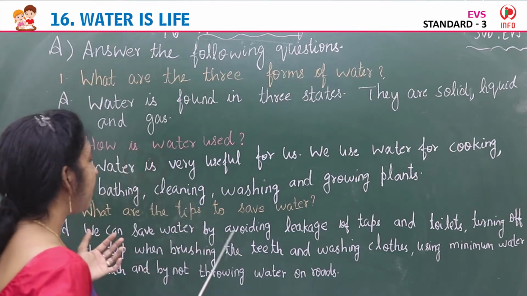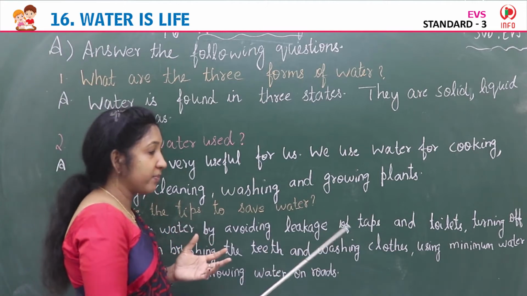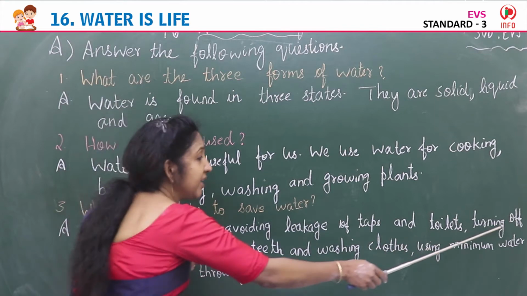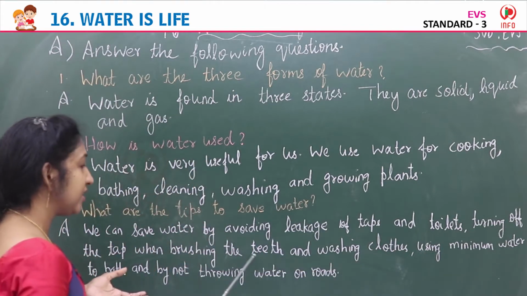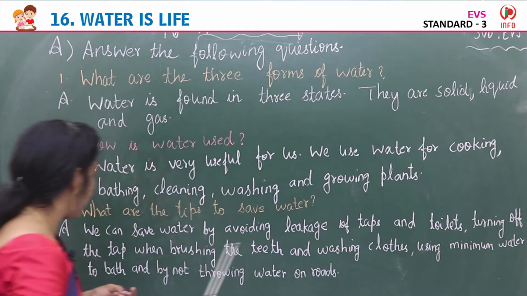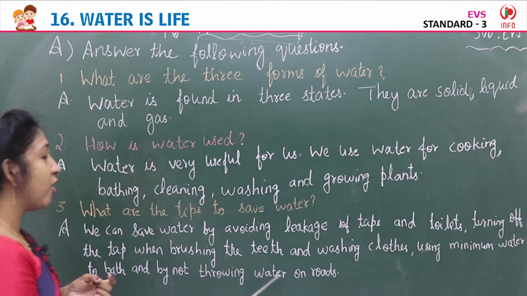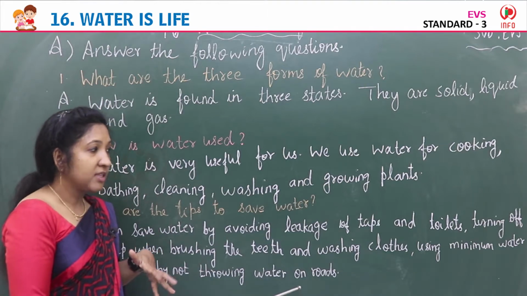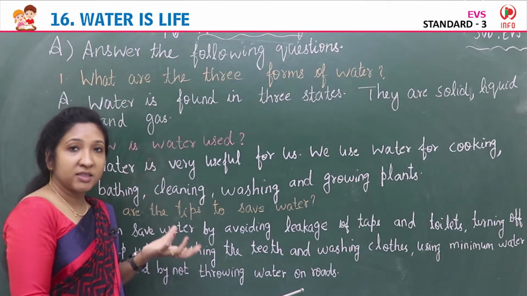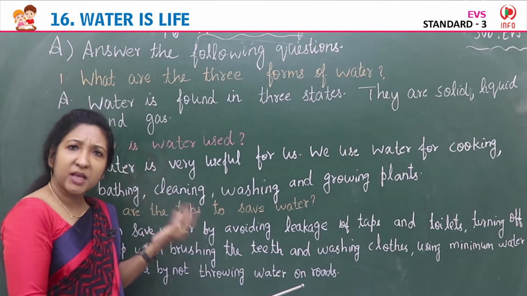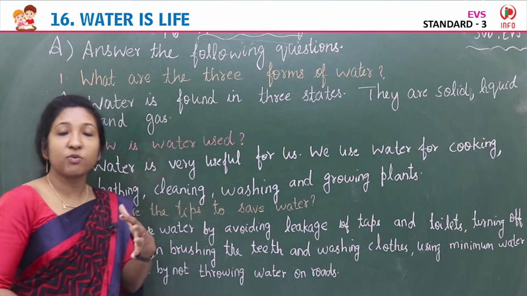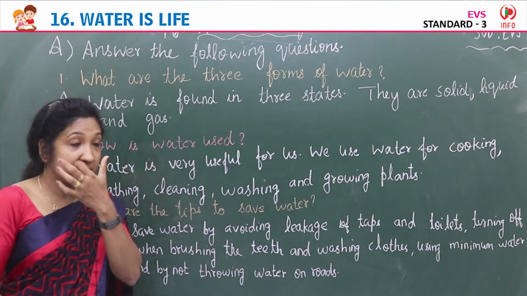We can save water by avoiding leakage of taps, L-E-A-K-A-G-E, leakage of taps and toilets, turning off the tap when brushing the teeth and washing clothes, using minimum water to bath, and by not throwing water on roads. While bathing, take minimum water. Don't waste water by taking a shower. Instead, you can use a bucket of water to bath, and don't throw water on roads. That waste water you can use to water the plants.